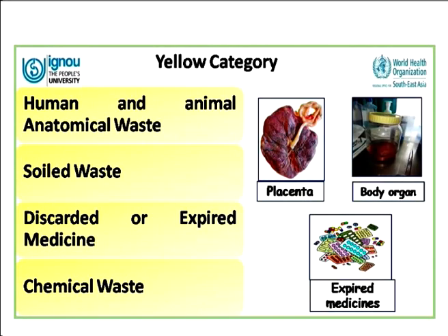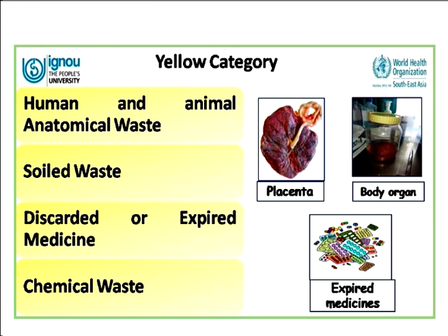Now we come to the first, the yellow category. The yellow category has a number of items in it. The first and foremost is the human and animal anatomical waste. For example, you can see the body organs, the placenta, all these will go into this category. Then we have got the soiled waste. Soiled waste means any waste item that has come in contact with blood or body fluids.